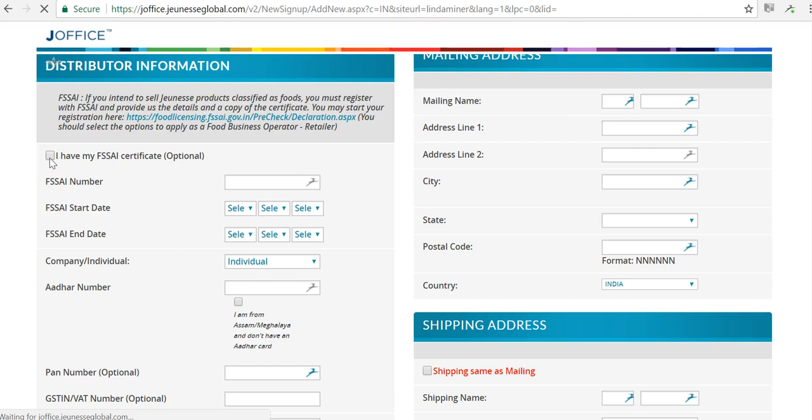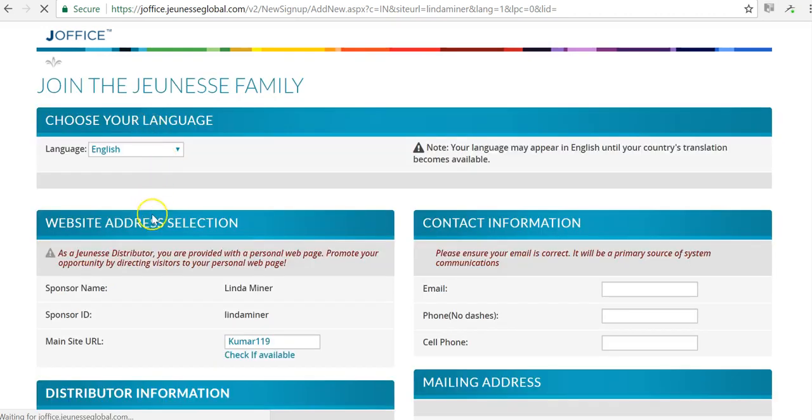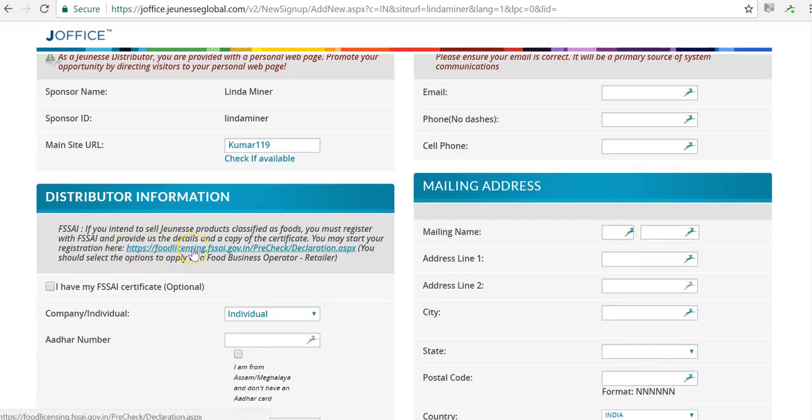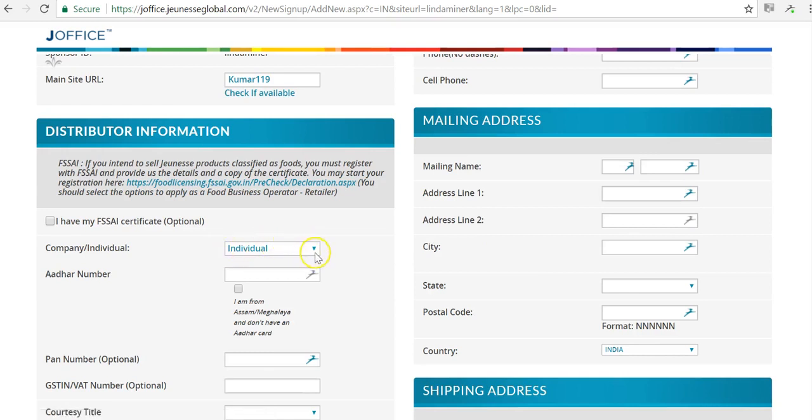So we can unclick that if you don't have that certification, and you can always come here to this website if you want to get that certification. This link is also in your back office if you need to get that certification. You can choose individual or company.